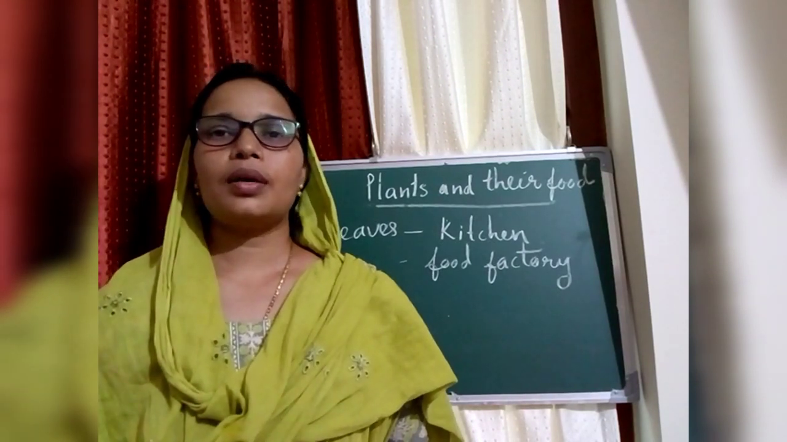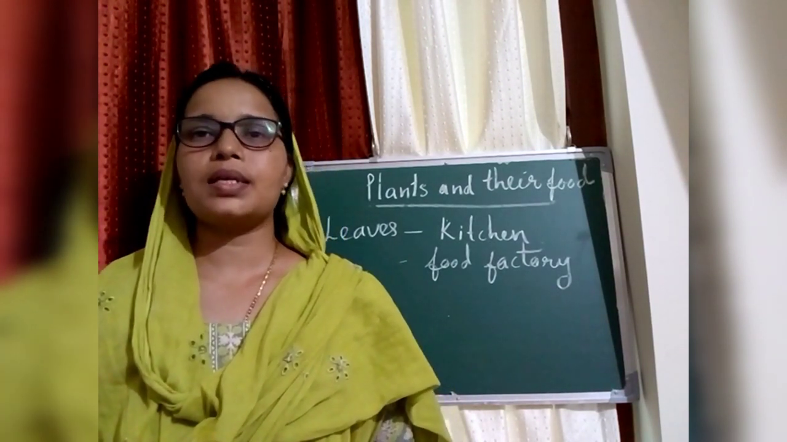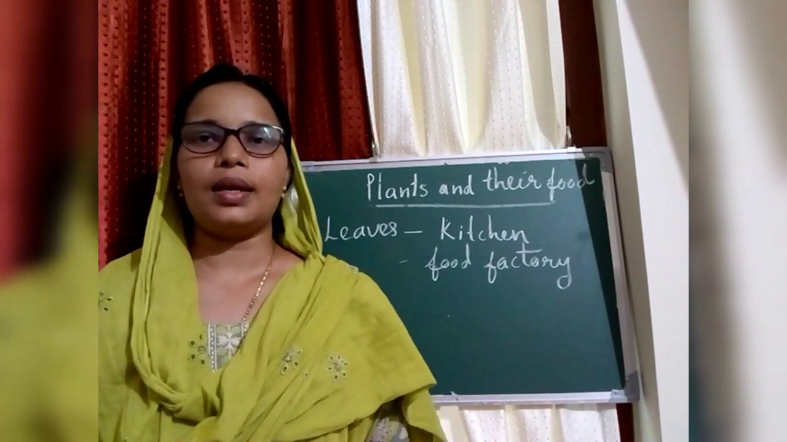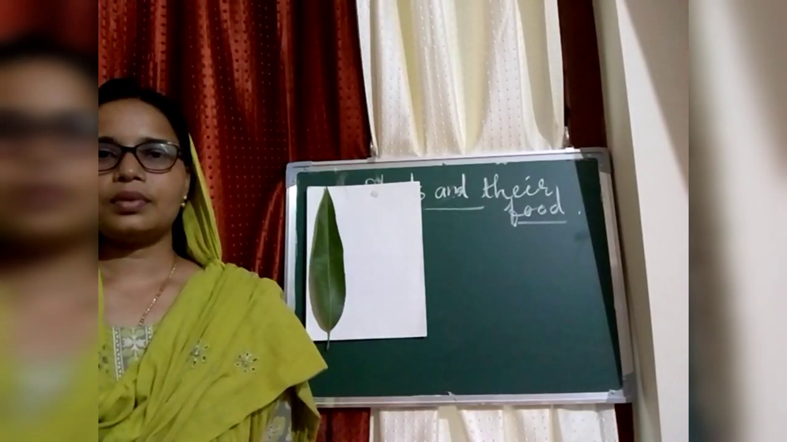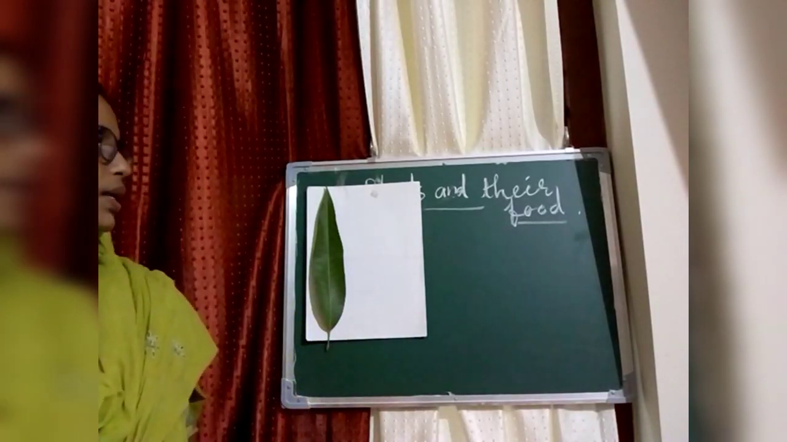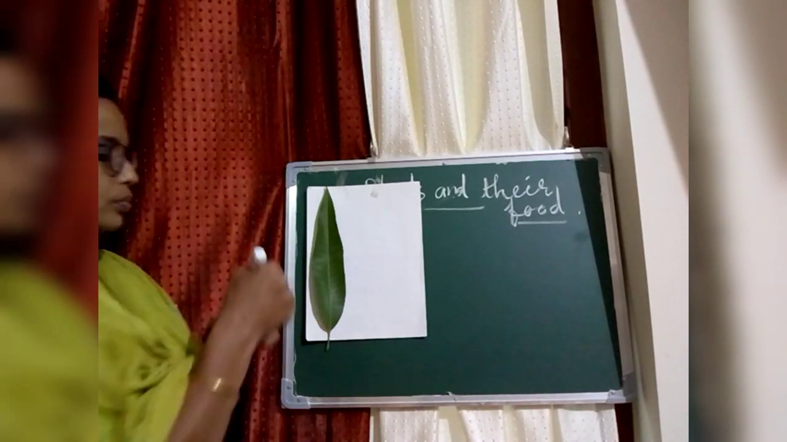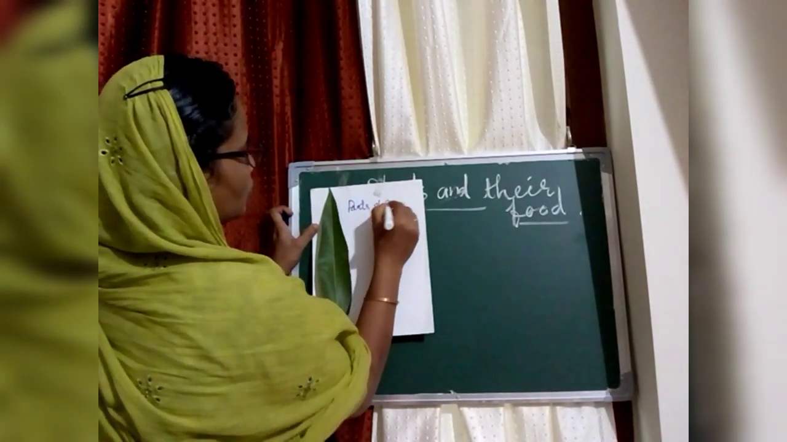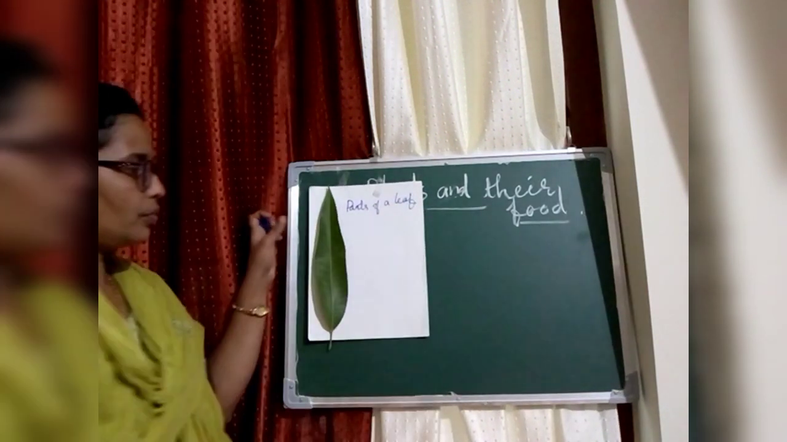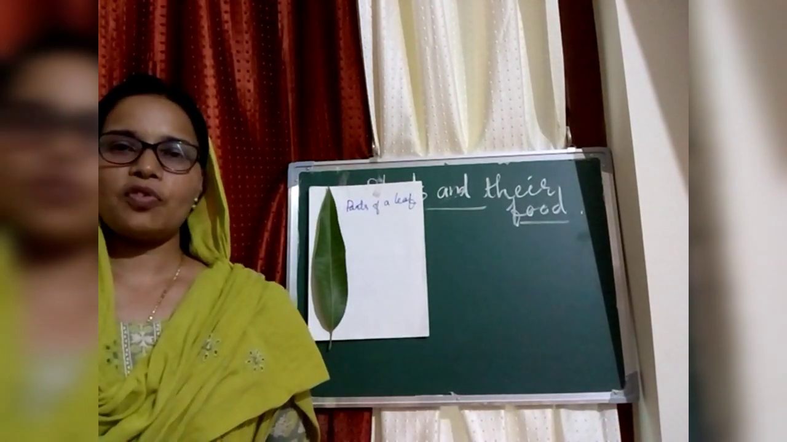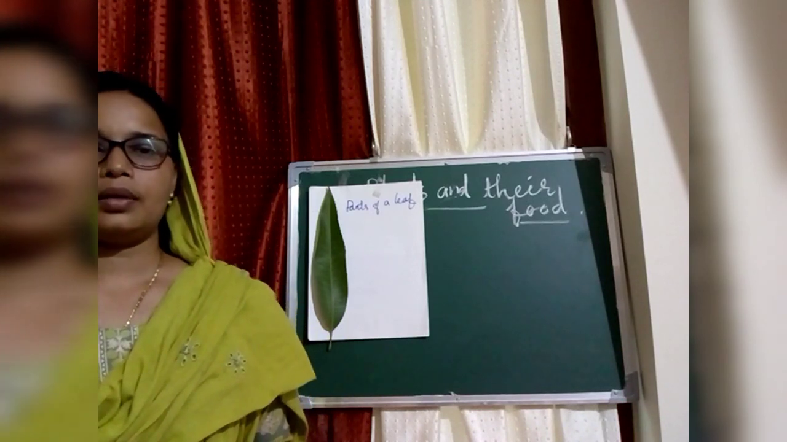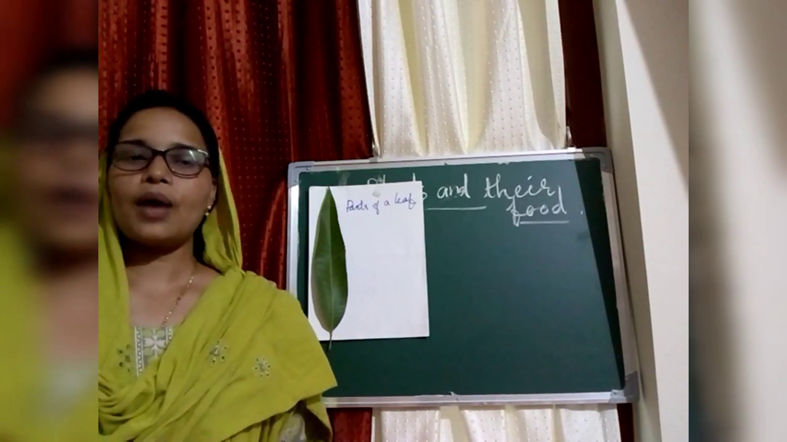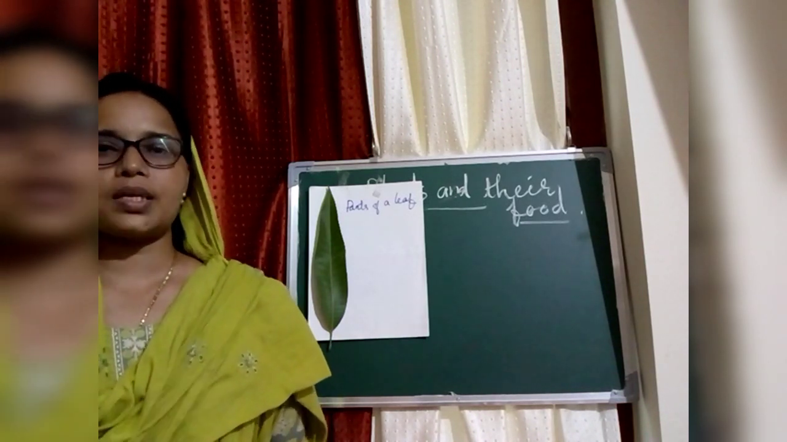So before studying making of food in plants, let us study the different parts of a leaf in detail. Let us study the different parts of a leaf. We know there are different types of leaves for different plants. They differ in size, shape, etc. But they have some common parts.